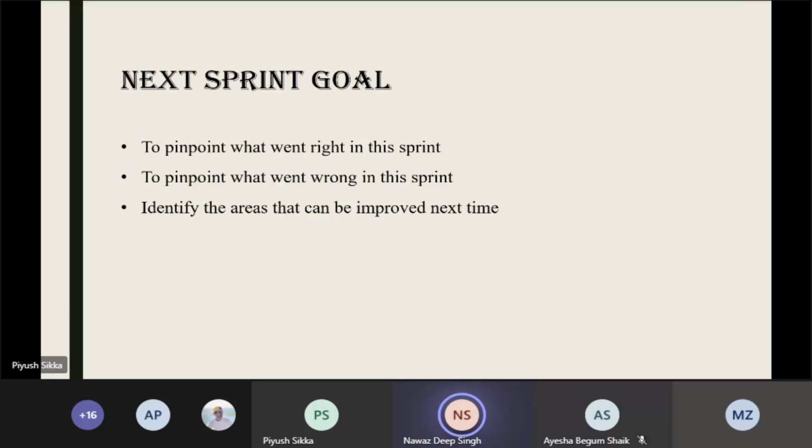So here is the next sprint goal. The next sprint goal is to pinpoint what went right in the sprint, what went wrong in the sprint, and also identify the areas where we can improve the next time. So from here on, Piyush will take over.